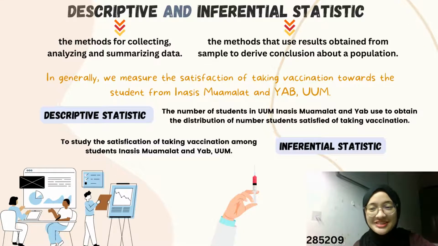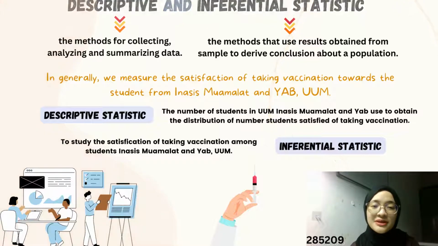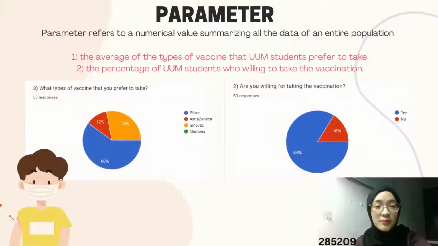Generally, we measure the satisfaction of taking vaccination of students from YAB and Muamalat. Descriptive statistic based on the number of students in Inasis, Muamalat, and YAB will be used to obtain the distribution of the number of students satisfied by taking vaccination. Further analysis using inferential statistic may be applied in order to study the satisfaction of taking vaccination among students in Inasis, Muamalat, and YAB.